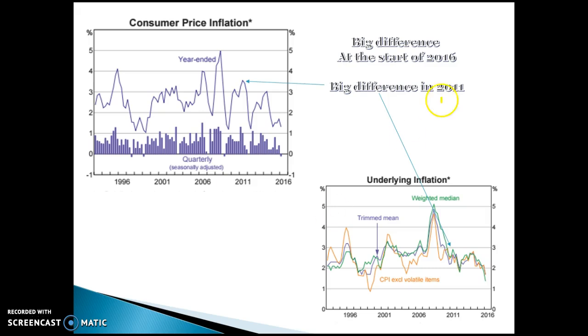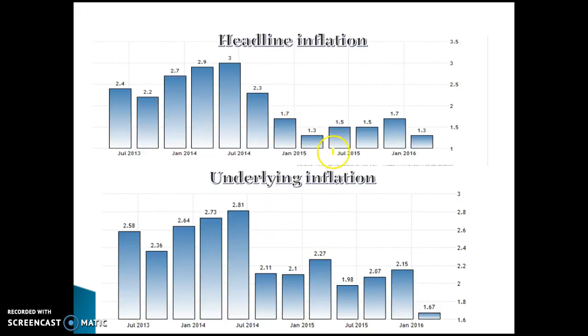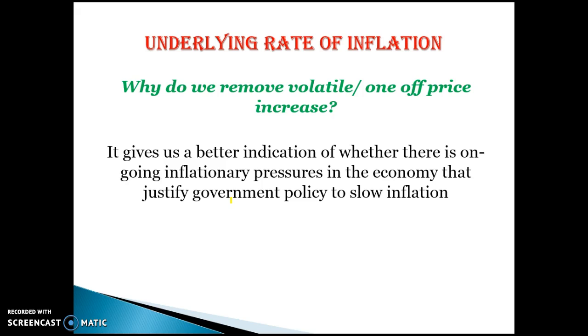As you can see here, for example, in 2011 when we had the big cyclone, you can see that the headline rate of inflation went above 3% because the price of a lot of agricultural products went up, but it didn't really have any impact on the underlying rate of inflation because those prices got taken out and therefore they weren't included within the underlying rate of inflation. So you can see there's a big difference there when something like a natural disaster occurs. Okay, again, you can see discrepancies here. The headline is lower here because of lower petrol prices than the underlying. In other areas, there may have been one-off increases in prices which meant the headline rate was higher. Why do we remove volatile or one-off increases?